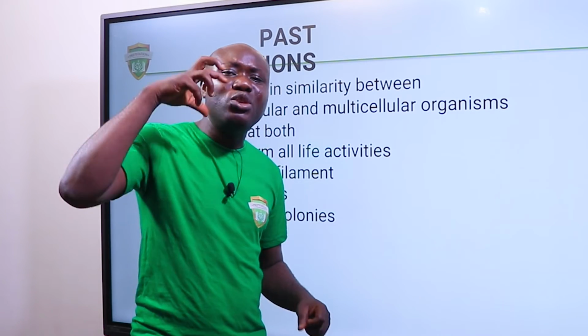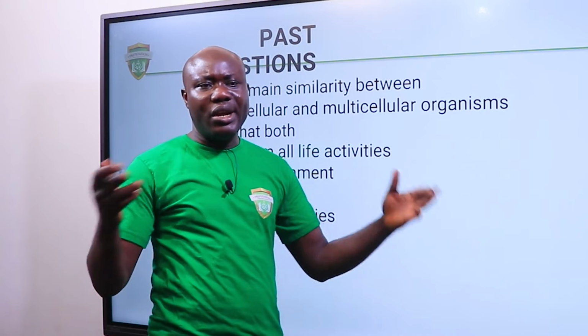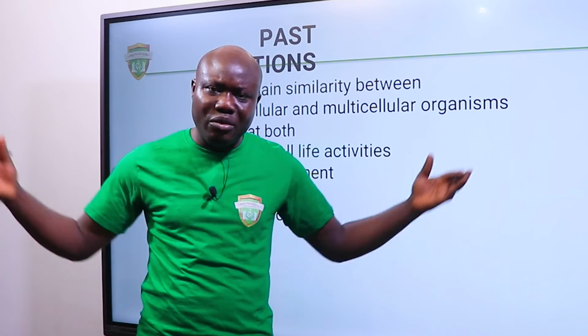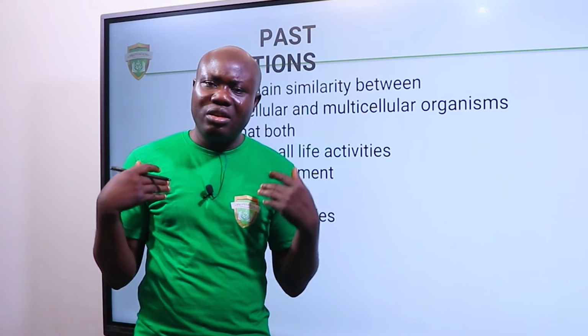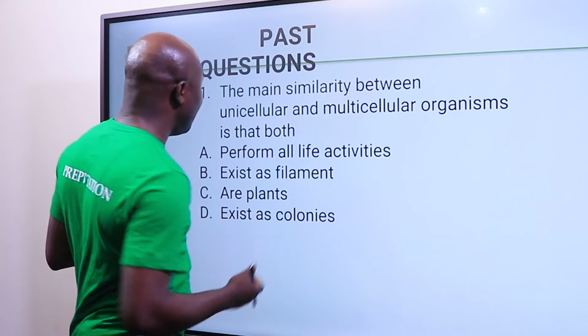Multicellular means an organism with 2 cells and above. It can be 1,000, it can be 1 million, it can be billions. Of course, I can't even count the number of cells I have in my body. So I am a multicellular organism. Now let's look at this question.